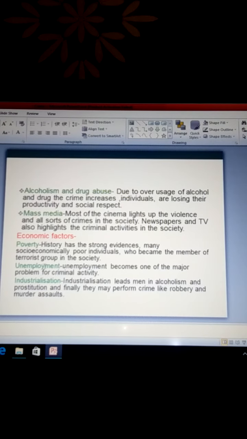Understand? Unemployment. This is a major problem in our society. Unemployment becomes one of the major problems for criminal activity. Industrialization. Our today's society is full of industrialization. Understand? We all live in westernization and industrialization. Industrialization leads men into alcoholism and prostitution. And finally, they may commit crimes like robbery, murder and assault.